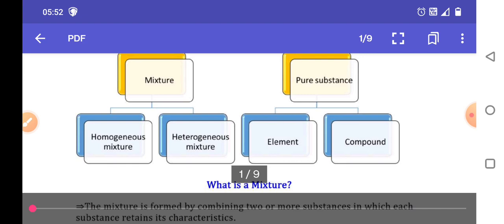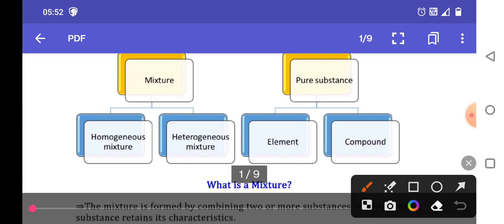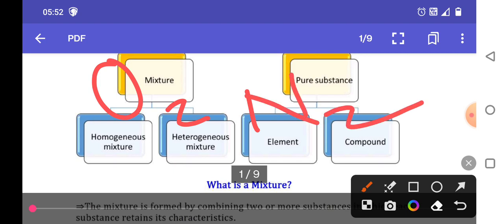Then what do you mean by element? In the previous class we discussed what an element is. In this class I would say an element is the simplest form of atom that we can't break further. I repeat, an element is the simplest form of atoms, we can't break it further. Like in previous examples, oxygen and nitrogen. These are elements. We cannot break them further.